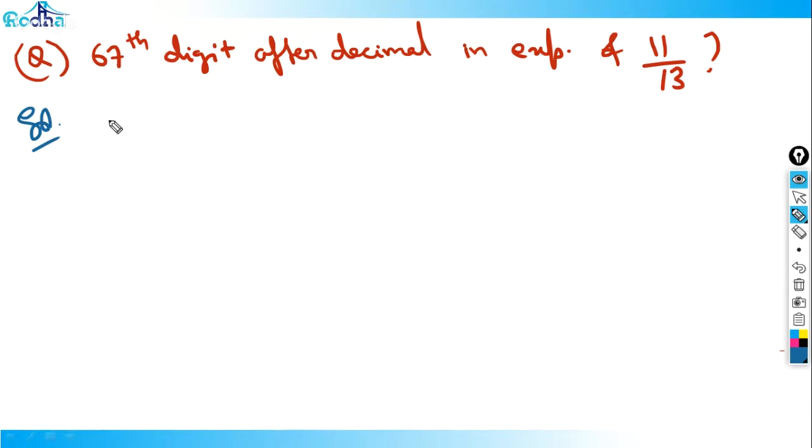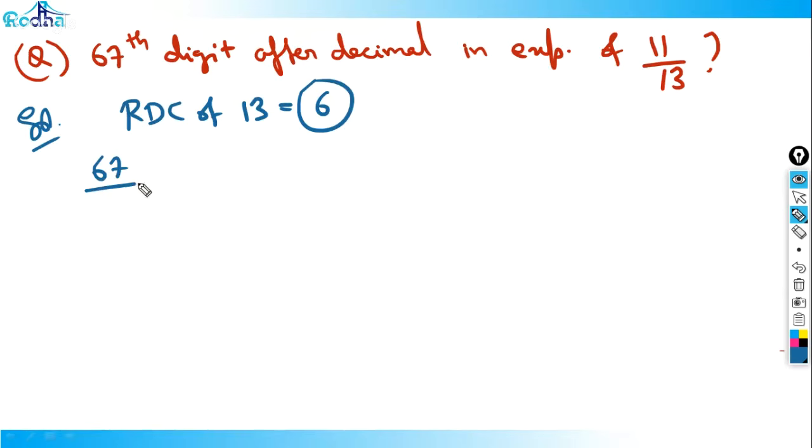So that means now RDC of 13 is equal to what? We know 13 RDC is 6. So I want the 67th digit after decimal. 67 by 6, what is the remainder? Remainder is 1. Right? What is the answer?